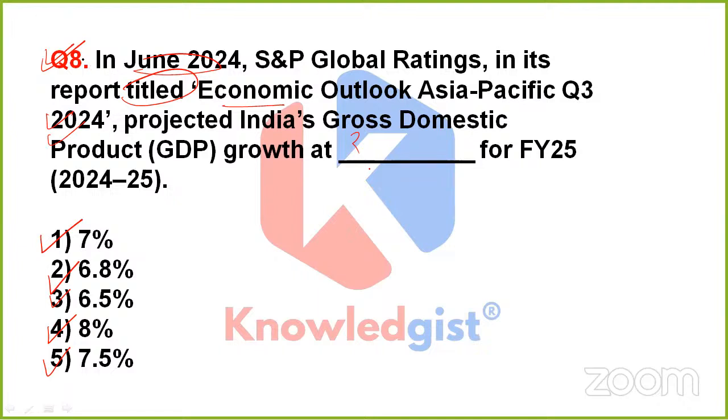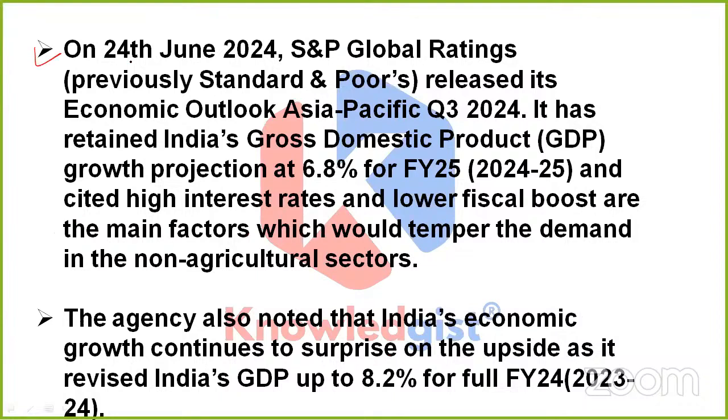Anyone? Anyone is having any idea? So this time, friends, it is option 2, which is the correct one. That is 6.8%. On 24th June 2024, Standard and Poor's Global Ratings released its Economic Outlook Asia Pacific for Quarter 3 2024. It has retained India's GDP at 6.8% for FY25 and cited high interest rates and lower fiscal boost as the main factors which would temper the demand in the non-agricultural sectors.